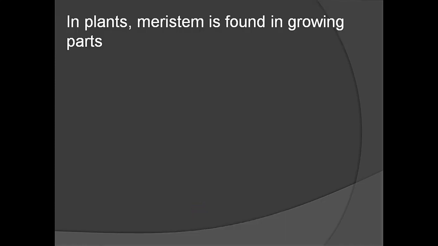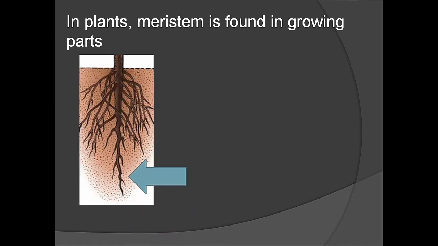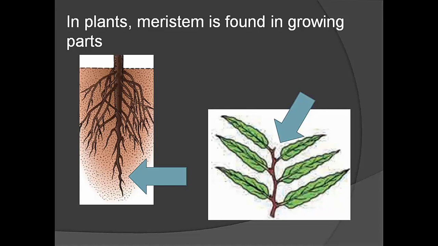In plants, meristem is found in growing parts like tip of the root and tip of the stem. Tip of the root and tip of the stem we can find growth. This growth is due to the presence of meristem. The meristematic tissues are different from permanent tissues. They have particular characteristic features. The first one is they are living cells.